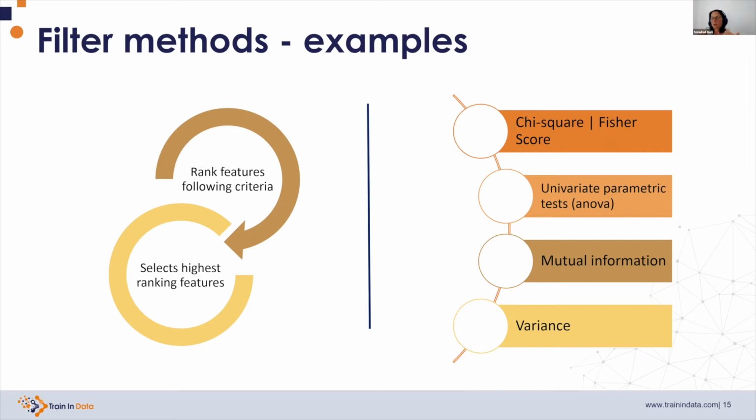A similar procedure for numerical variables is utilizing ANOVA. And this we can use for discrete and continuous targets. ANOVA assumes a number of things about distributions of the variables that we're testing. So instead of using ANOVA, if these assumptions are not met, we can use another statistical test, which is the mutual information. And then also supported by scikit-learn, as we will see in a minute, is the variance.